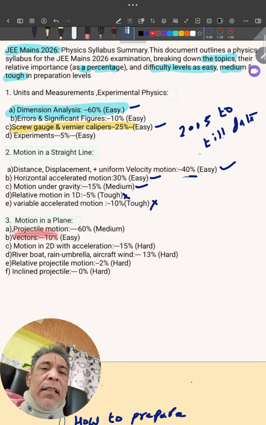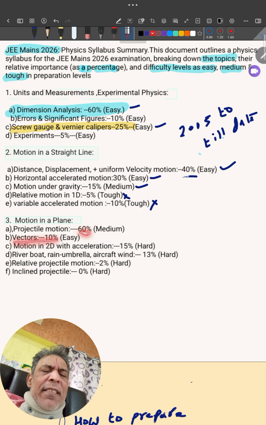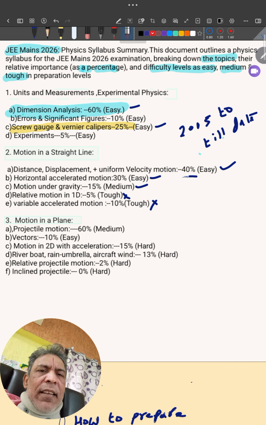Projectile motion, 60% weightage it is. Means out of 100, 60 problems came from projectile motion. This is the weightage, 60%. Then vectors, 10%. Motion in 2D with acceleration.